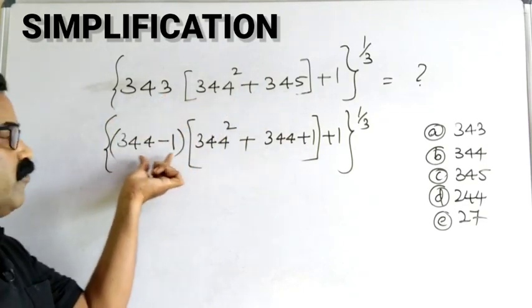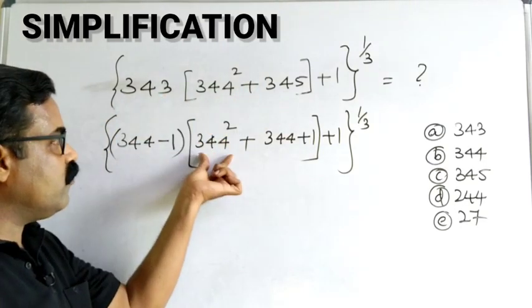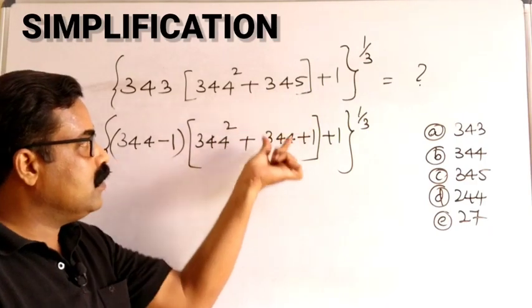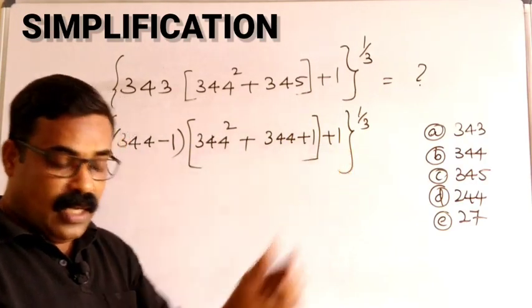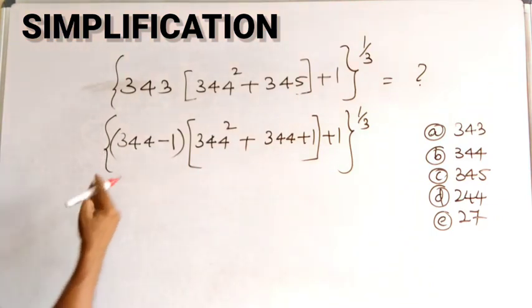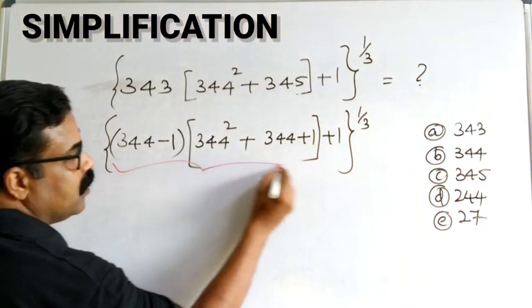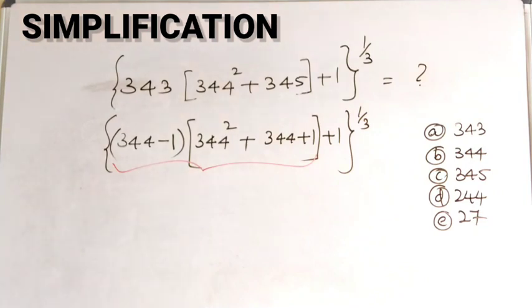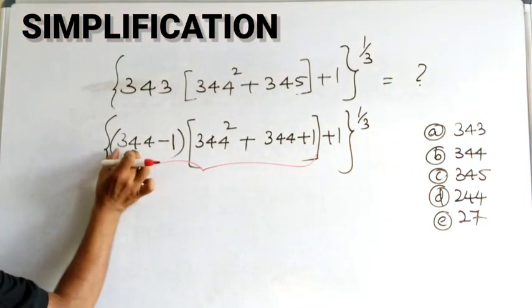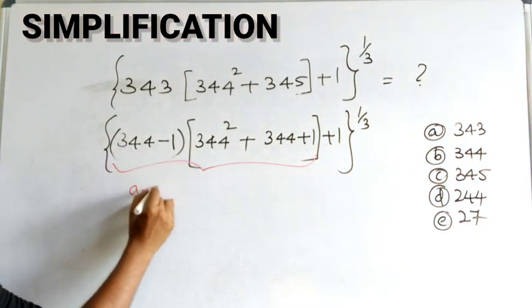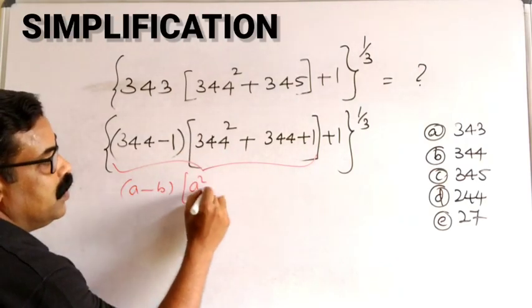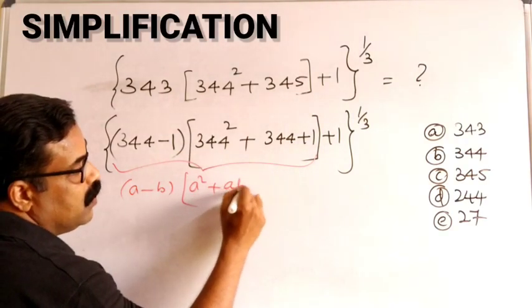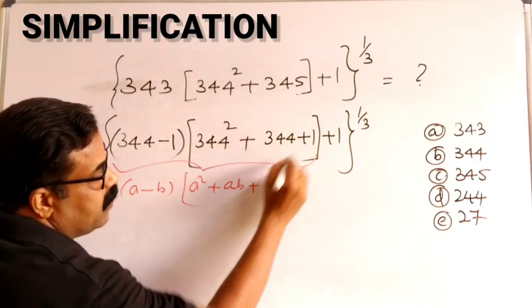Now if you see this part, here you can use a simple formula what we have learned in small classes. A minus B into A square plus A into B plus B square.